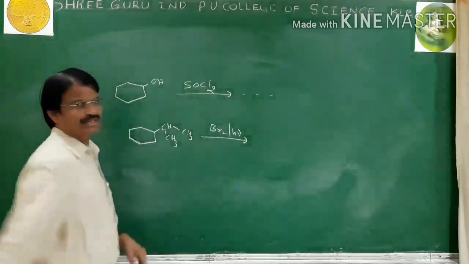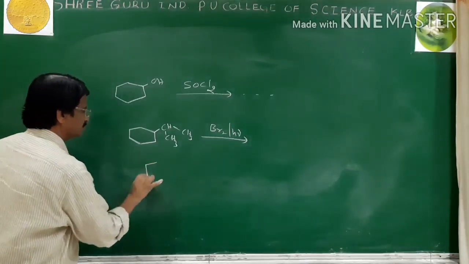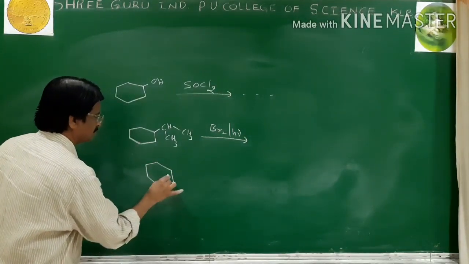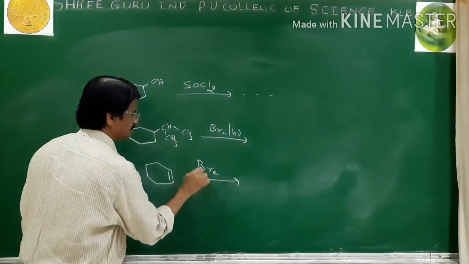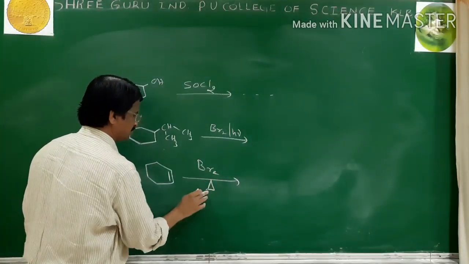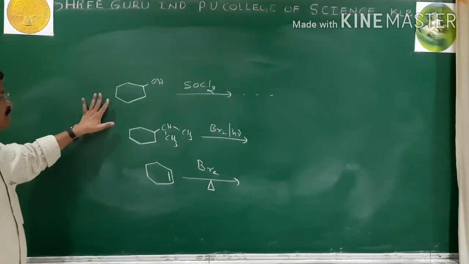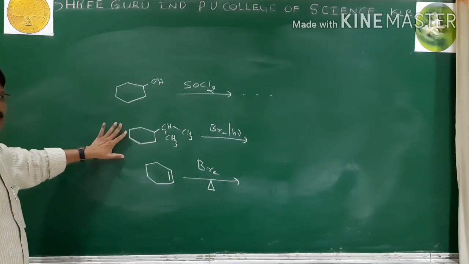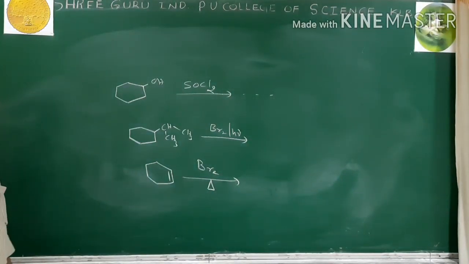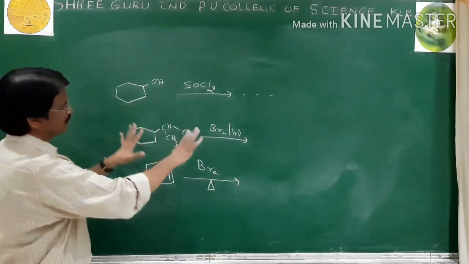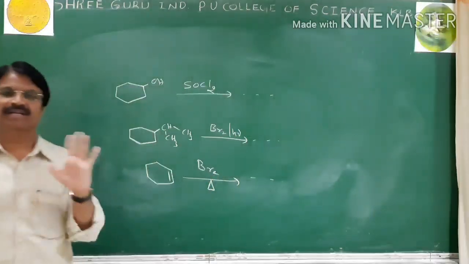It is a phenol, hydrocarbon and alkene. Okay, so I told the method how to write the products. And you write only the major product, not minor.